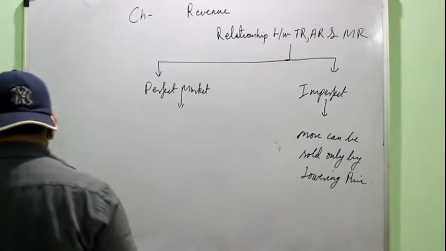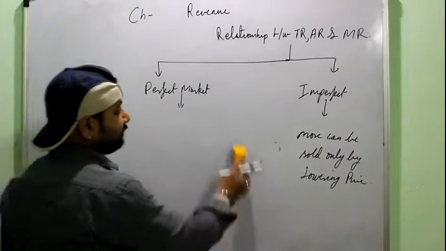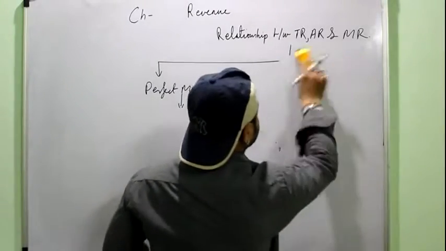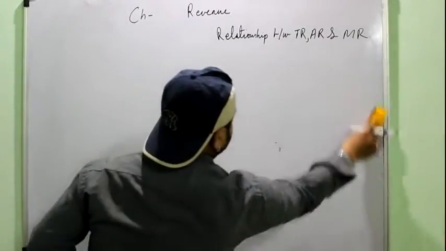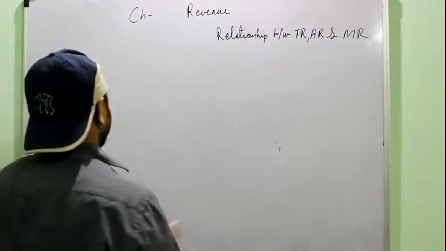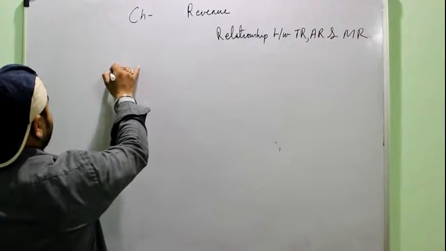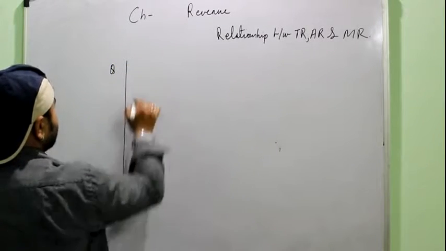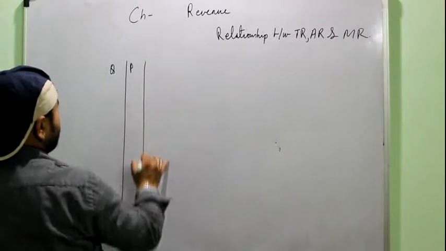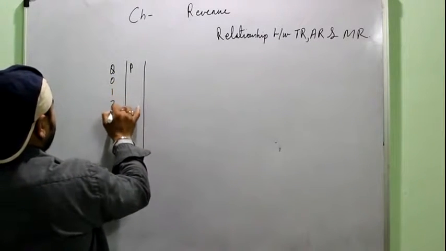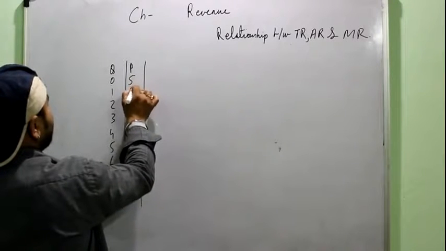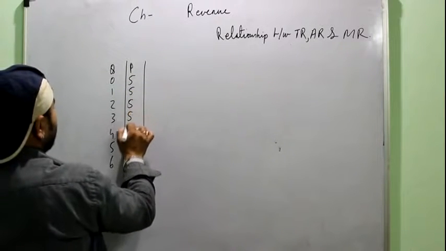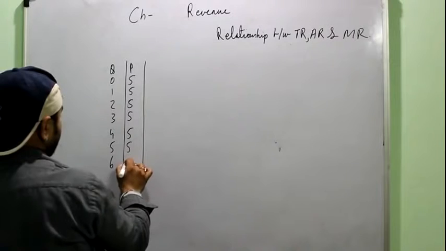Okay, first we can understand it numerically. Suppose this is the output sold, this is the price. As we have already said, price would remain constant.